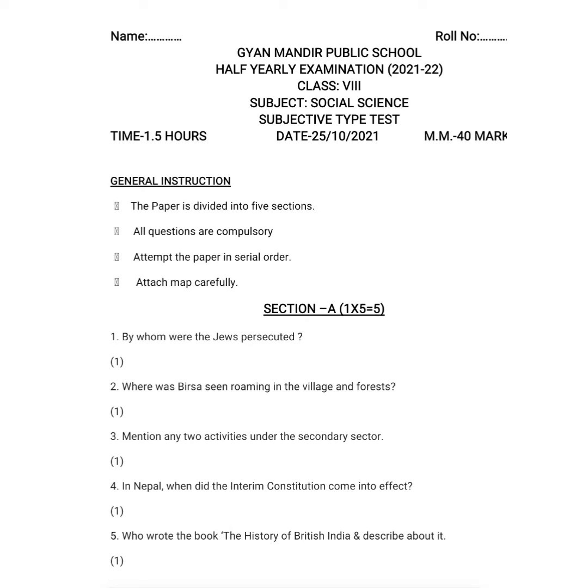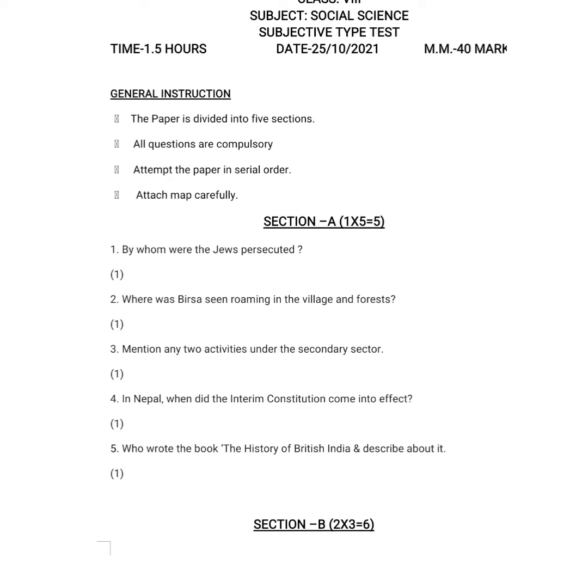As you know, in the beginning you can see general instructions, and the instructions said that the paper was divided into 5 sections and all questions are compulsory. Attempt the paper in serial order. Attach the map carefully. So we'll begin with Section A, that is of 5 marks: 5 questions of 1 mark each.